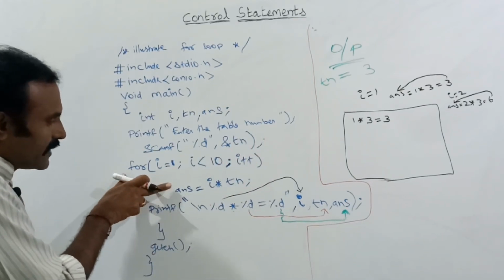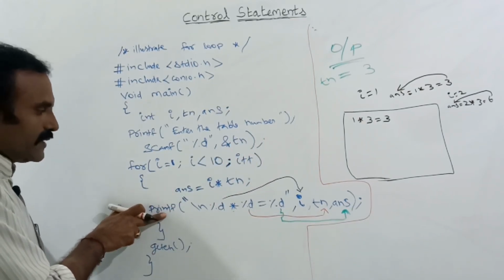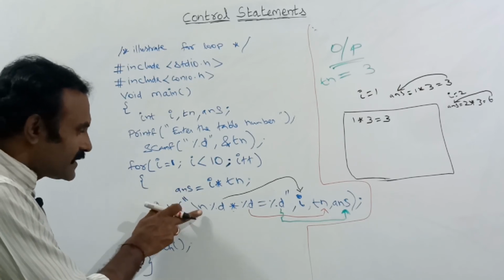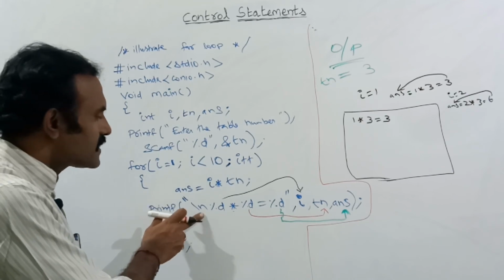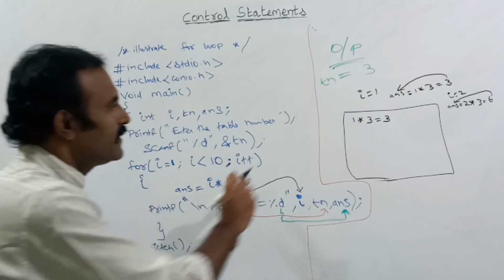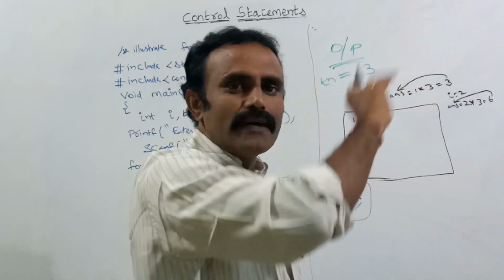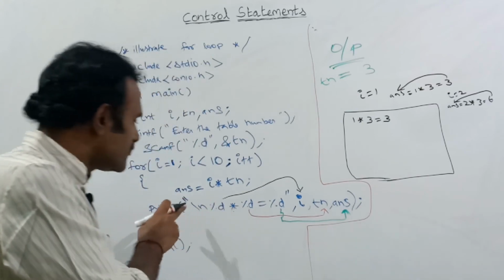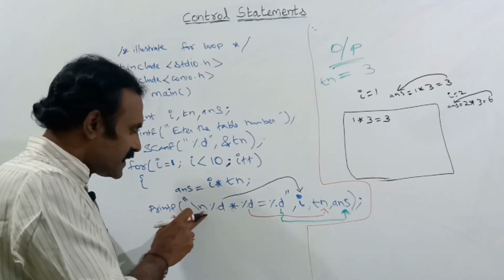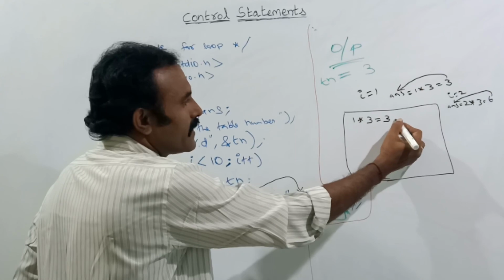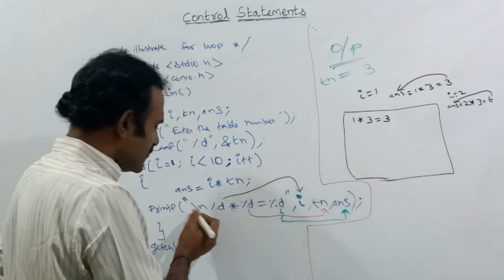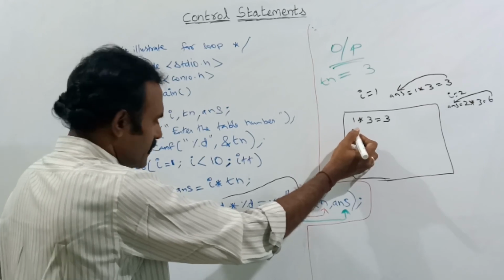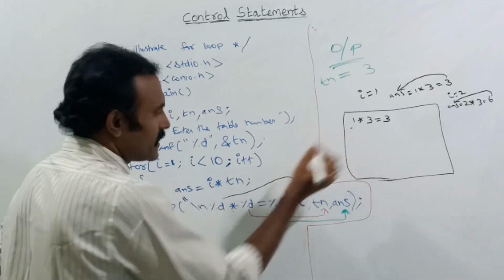Next, it will come to the printf statement. After getting the answer in this step, I am telling slash n. This slash n means next line. Suppose you are not using this slash n, the table will be printed horizontally. We need it line by line, so I am giving slash n here. At the very first slash n, the cursor will come to the beginning of the line. Okay, now the cursor is here.